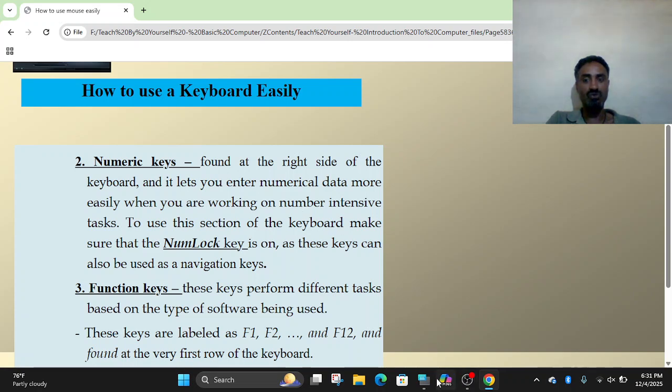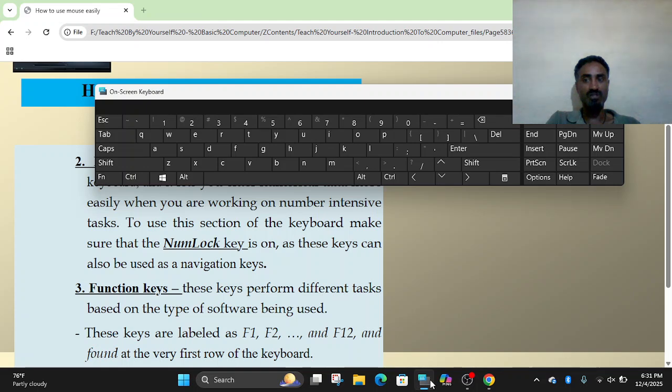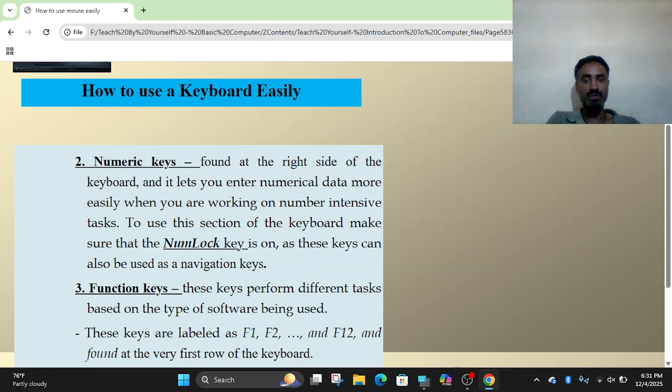For instance, on the use of a calculator, or specially numbers for Excel software, which is mostly designed for calculation purposes. In Excel, for instance, we mostly type numbers to perform calculations. That's why, rather than using the alphanumeric keys, the numbers by themselves are found on the right side.